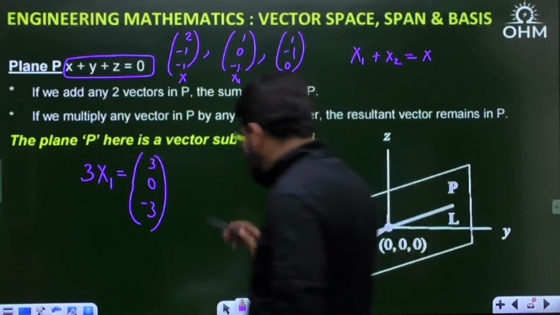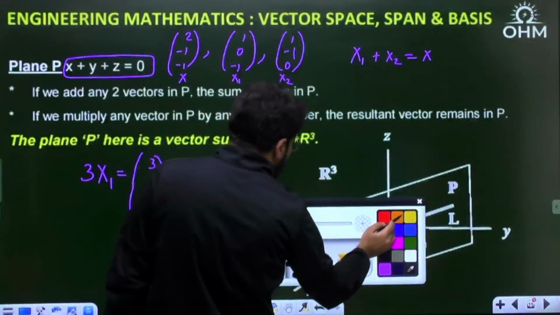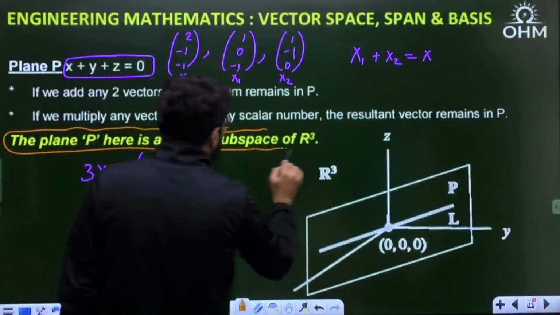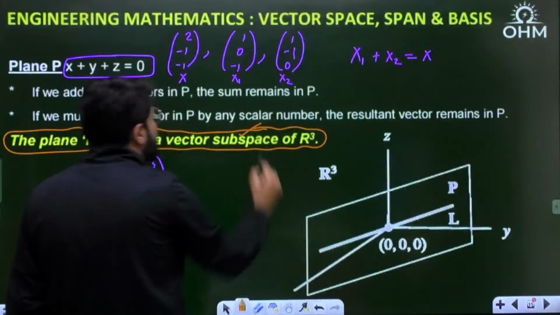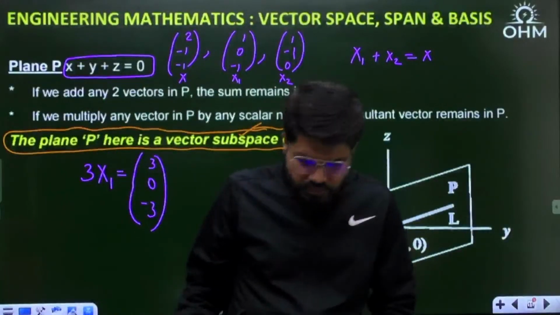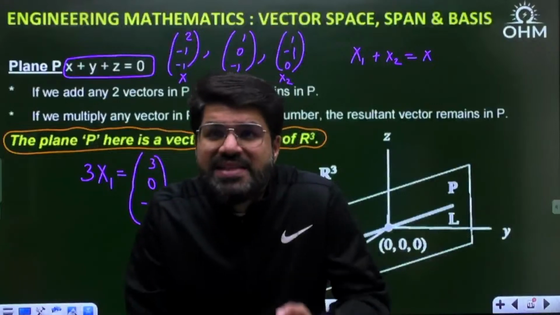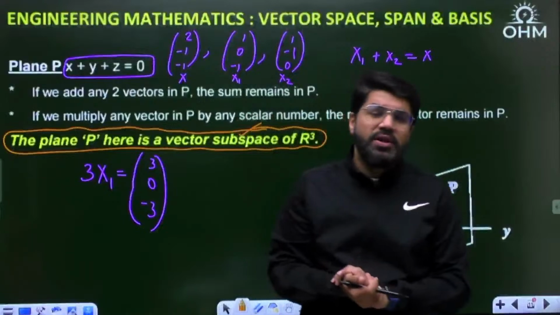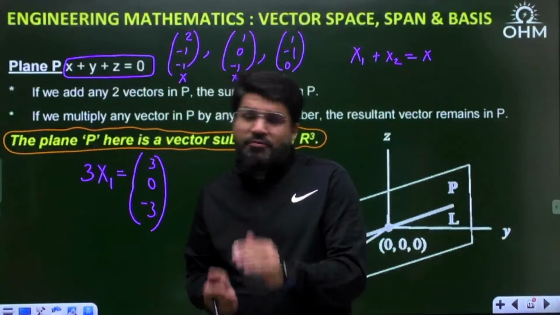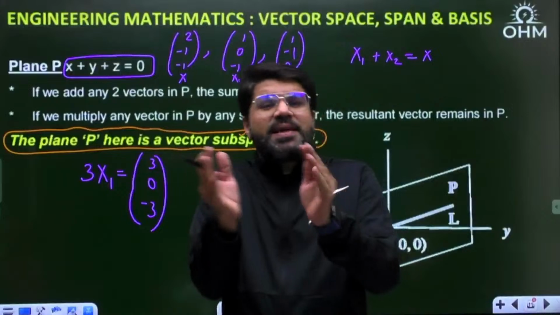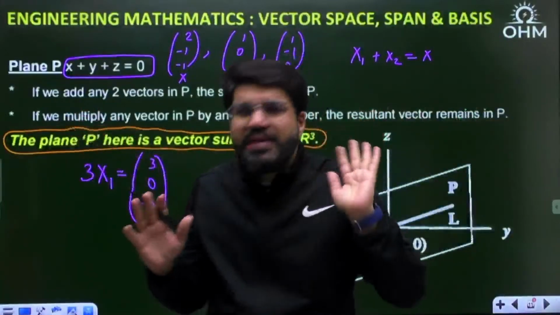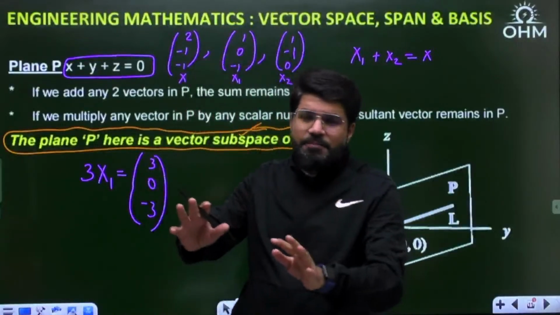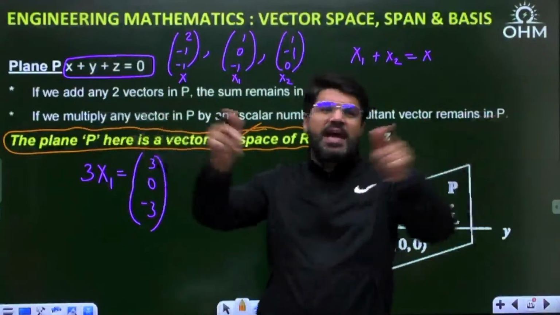Now here is a very important point. We say that the plane P is a vector subspace of R3. Let us define what a subspace is. Normally, for any set we have a subset. What is a subset? Any set which can be derived from the original set. Subspace is of course a subset of the vector space, but with some conditions. Those conditions are important. Not every subset of a vector space can be called a subspace.